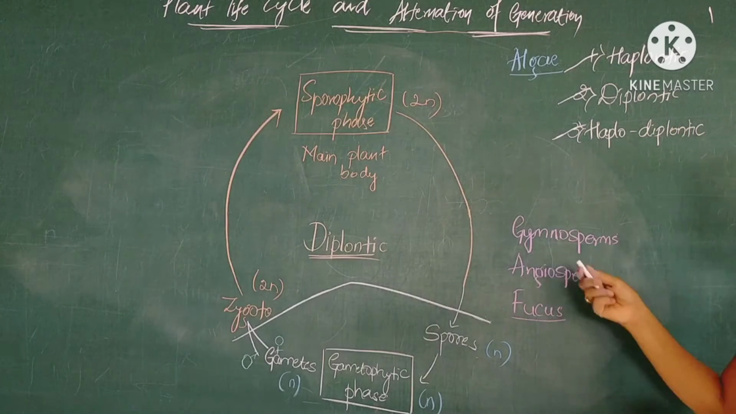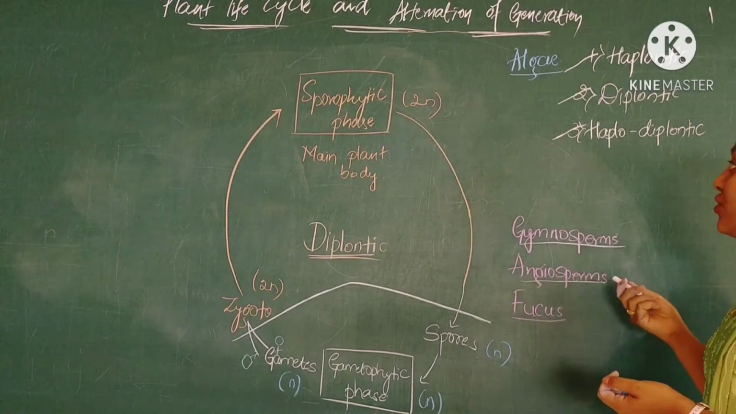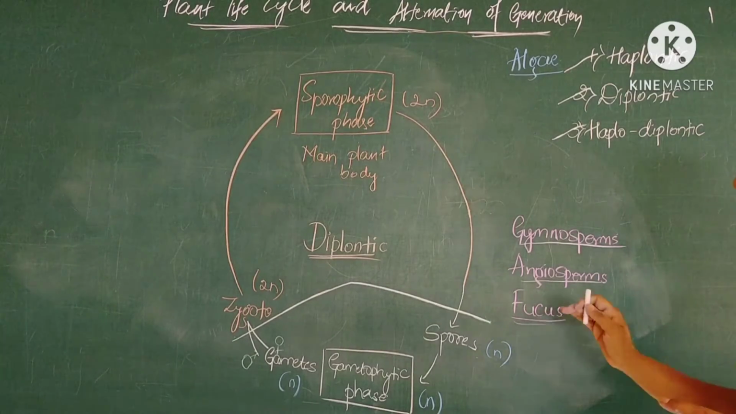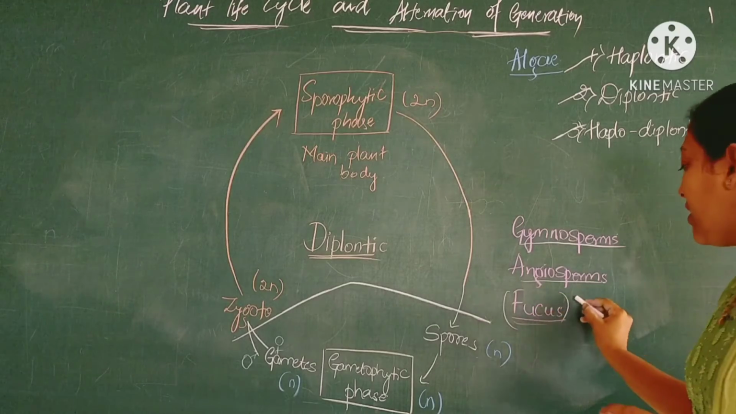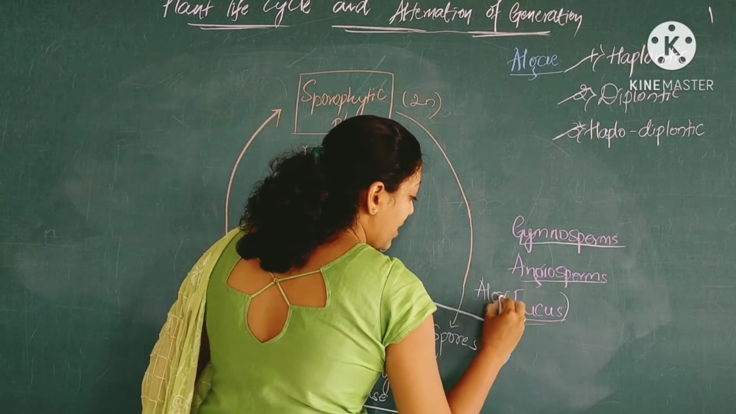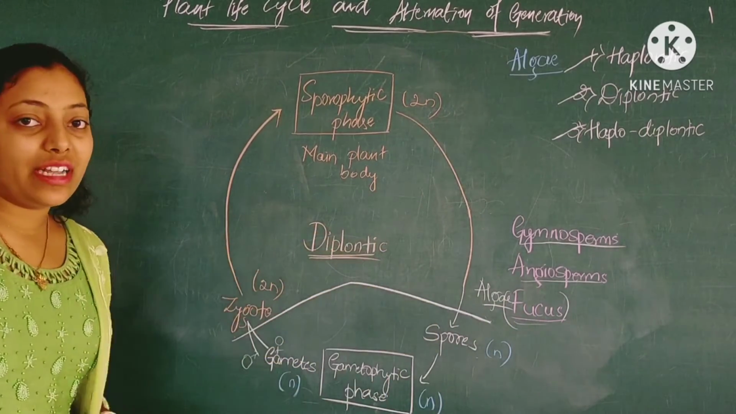The diplontic phase of the life cycle is specifically seen in case of gymnosperms, angiosperms and Fucus. This is a kind of algae which we see. Only this algae we find with the diplontic life cycle. Only Fucus has the diplontic life cycle.